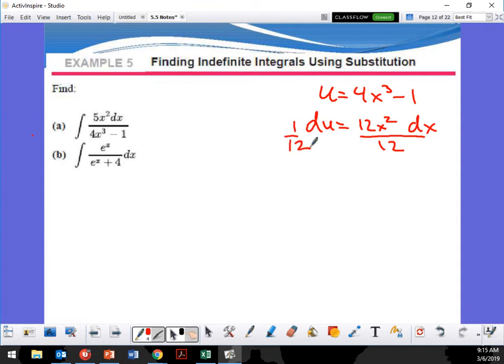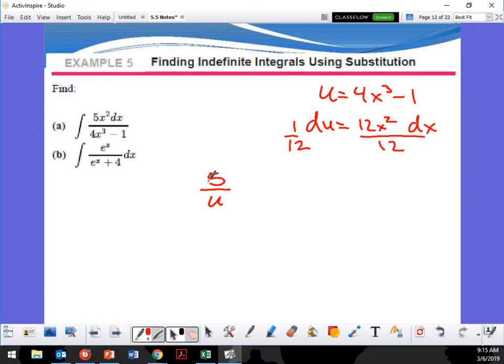So, when I use this as my u, my u is my entire thing in the bottom, right? It's going to be like du over 12u. So u is that, right? Okay, so now, did I take out the 5? There's still a 5 there, right? We can just take it out. There's the 5.